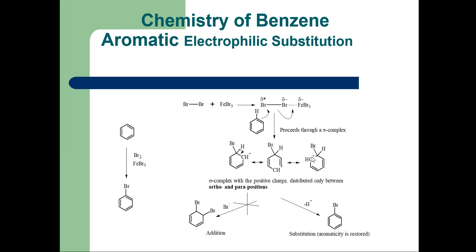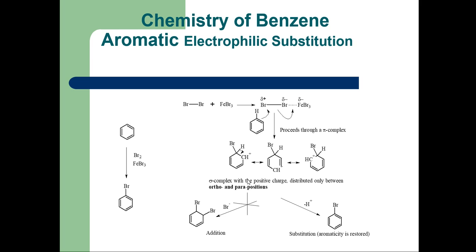There is formation of this structure that is called the sigma complex. So this Br, when attached here, this Br is an electrophile, requiring electrons. So these electrons from the benzene ring form a bond between carbon and the Br, and this is the sigma complex with the positive charge distributed only between the ortho and the para positions. See, this is the ortho position and this one is the para position.